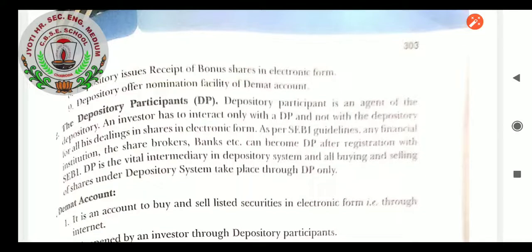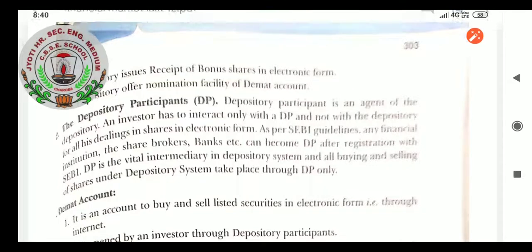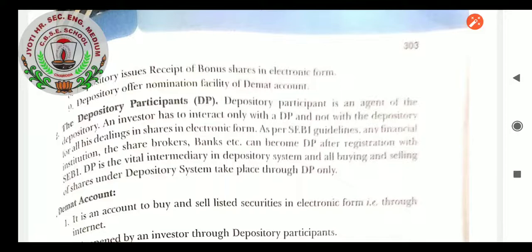There are 5 steps in the trading process of the stock exchange. First of all, the company must get listed in the stock exchange market, then they have to select registered brokers, then open a demat account with the depositories, then do the placement of orders. The investor will place orders with the depository participant. Then the broker makes the contract note, that is known as executing the order, and the last step is settlement. So these were the steps of the trading procedure on the stock exchange.